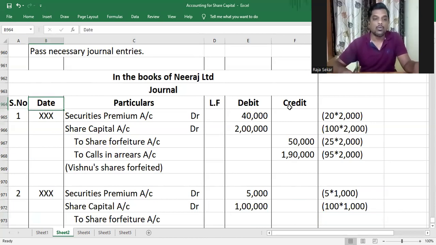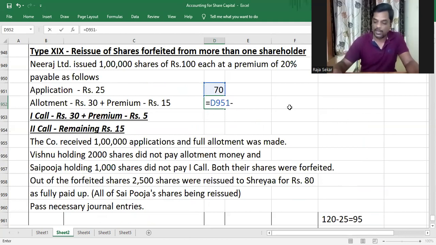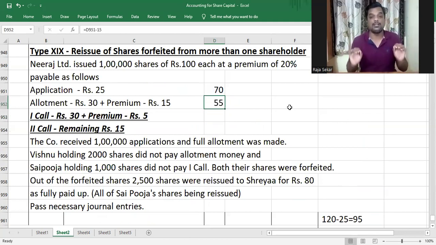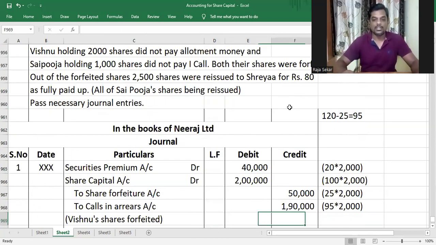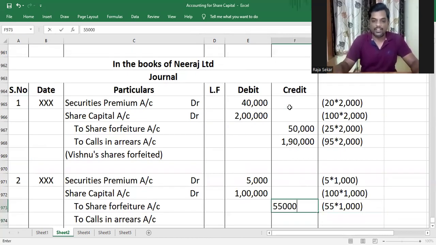Understood or not? What has Sai Puja paid? Sai Puja has paid application and allotment. So in application, she would have paid 25, and in allotment, she would have paid 45, so 70. But out of the 70, she has paid 15 rupees in allotment as premium. So the paid up value of capital is only 55 rupees. The share forfeiture account will be credited with 55 into the number of shares held by Sai Puja, which is 1000. So that will be 55,000.